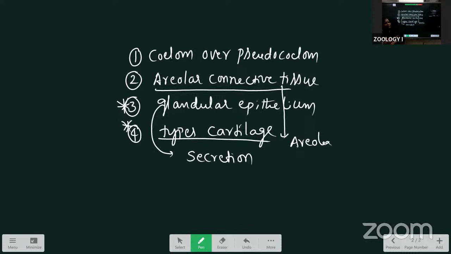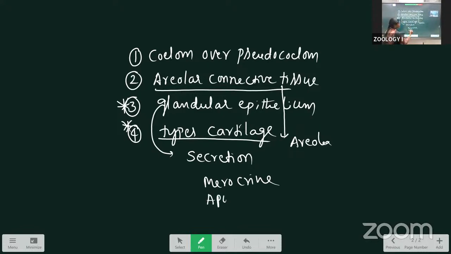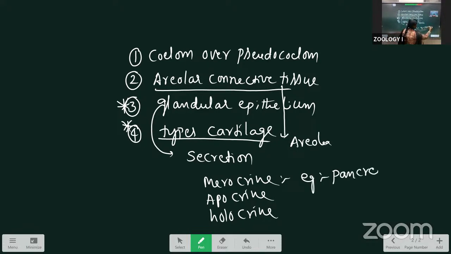This is not given in the material, but add that also. These three types, what are they? Exocrine glands are three types: merocrine, apocrine, and holocrine. What is the example for the merocrine? Merocrine example is the pancreas. In the pancreas, they secrete the secretions, but the cell content is not damaged.